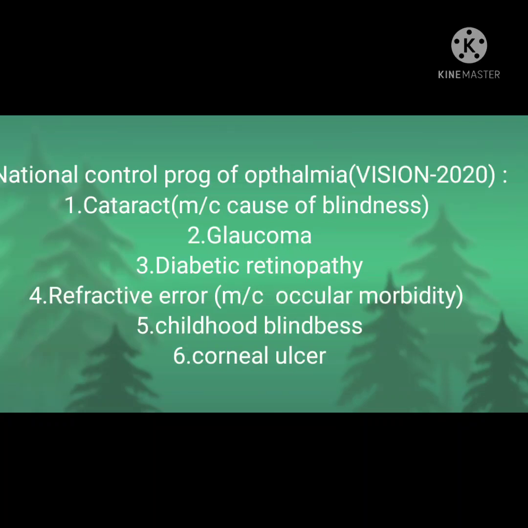First, the National Control Program of Ophthalmia, that is Vision 2020. It includes cataract, glaucoma, diabetic retinopathy, refractive error, childhood blindness, and corneal ulcer. Cataract is the most common cause of blindness, and refractive error is the most common ocular morbidity. That's the most important MCQ.